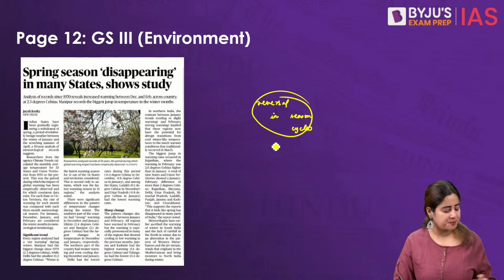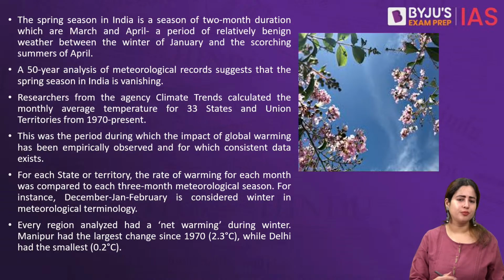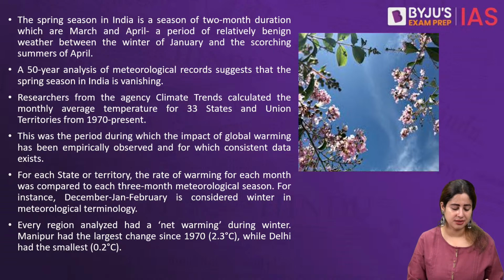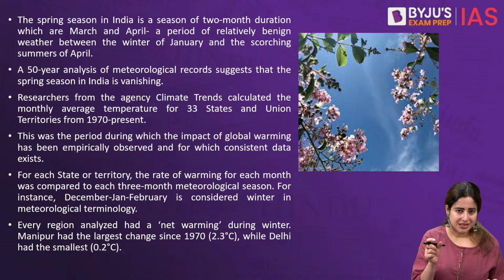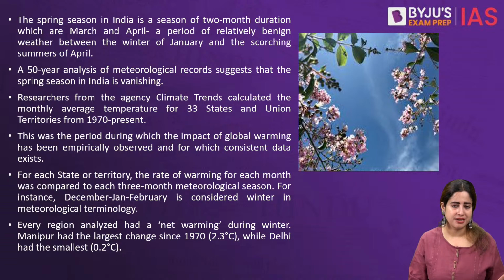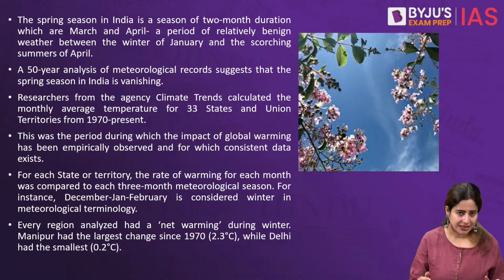Now let's remember that the spring season in India, which is known by various names and celebrated in the form of various festivals across Indian states, is now shortening in its length. So with a lesser spring season, what we are experiencing is winters ending and an immediate arrival of harsh, hot summers.